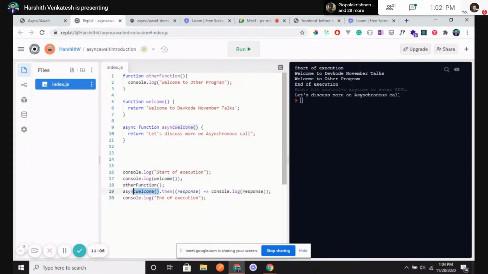So this promise is being called. After the promise is called, the next statement is executed, which is end of execution. And after that, it comes back and says, okay, now I have a response, which is let's discuss more on asynchronous call. That is what I have to display here. That's what I'm doing. Did you guys understand this? Do you want me to explain again?